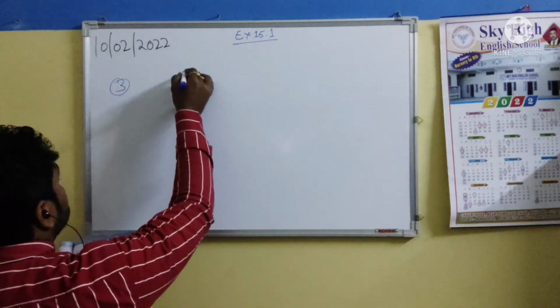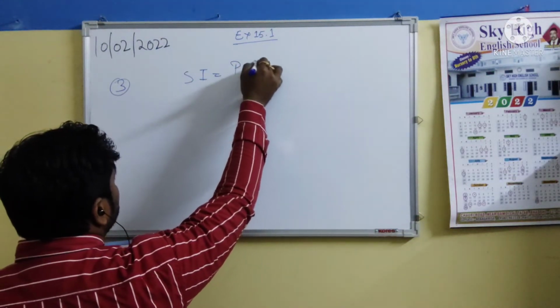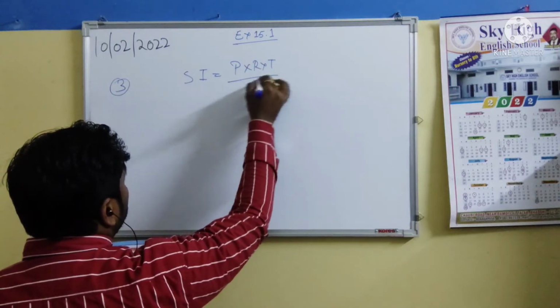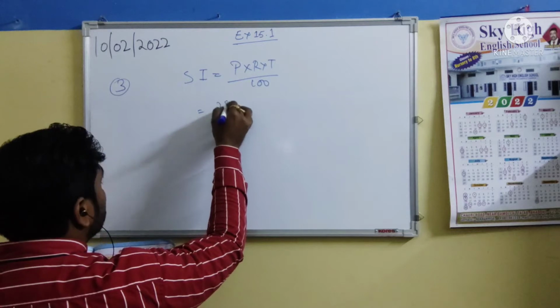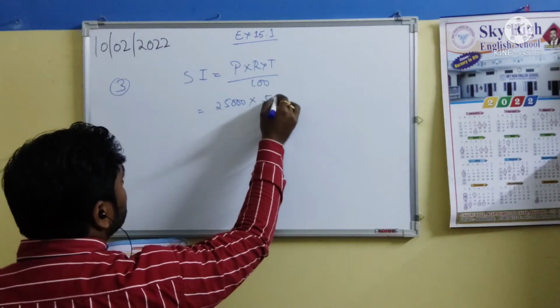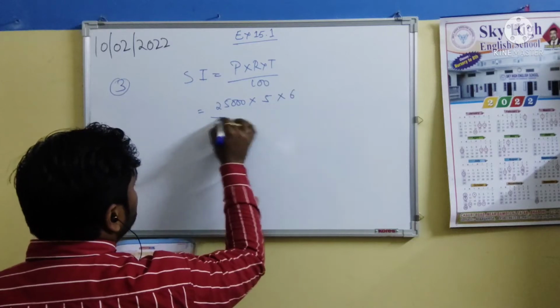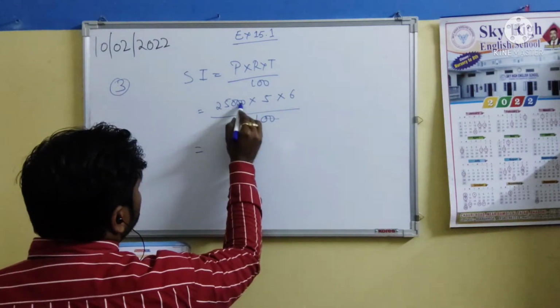The formula was simple interest equals principal into rate into time upon 100. Put the inputs here. Principal was 25,000, rate was 5% multiplied by 6 years, and then 100. 2 zeros from here cut, 2 zeros from here cut.